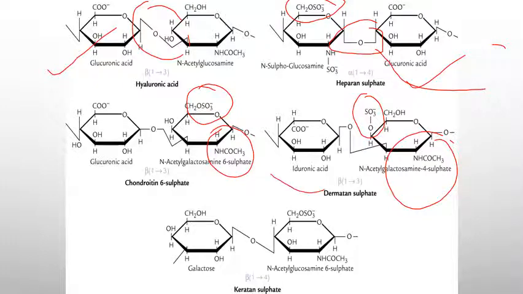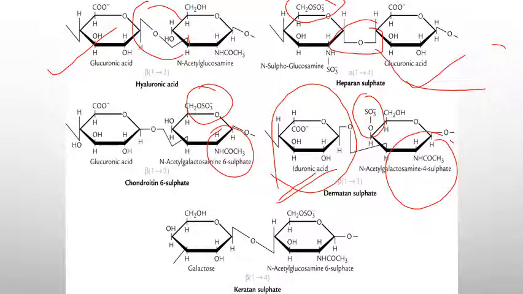And here you should note a specific thing: instead of glucuronic acid, the uronic acid here is iduronic acid. Remember, in dermatan sulfate, instead of glucuronic acid, iduronic acid is present, and the linkage is beta 1,3. And for keratan sulfate, the disaccharide unit, here you can see another point, is that no uronic acid or iduronic acid is present in keratan sulfate.